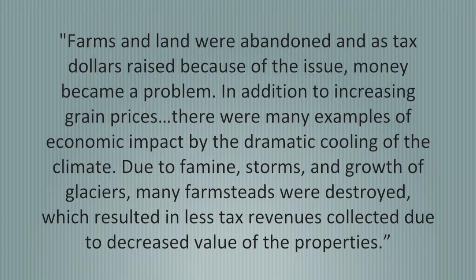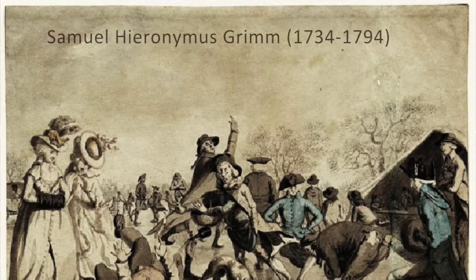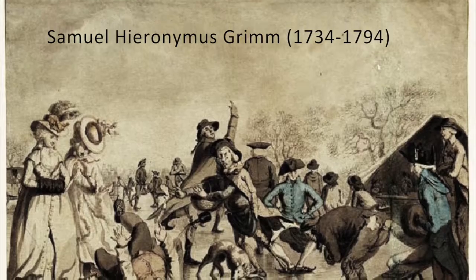In addition to the increasing grain prices, there was also an example of economic impact from the dramatic cooling of the climate. Due to famine, storms, and growth of glaciers, many farmsteads were destroyed and resulted in less tax revenues collected due to decreased value of the properties. The cooler temperatures held a huge impact on the health of Europeans.